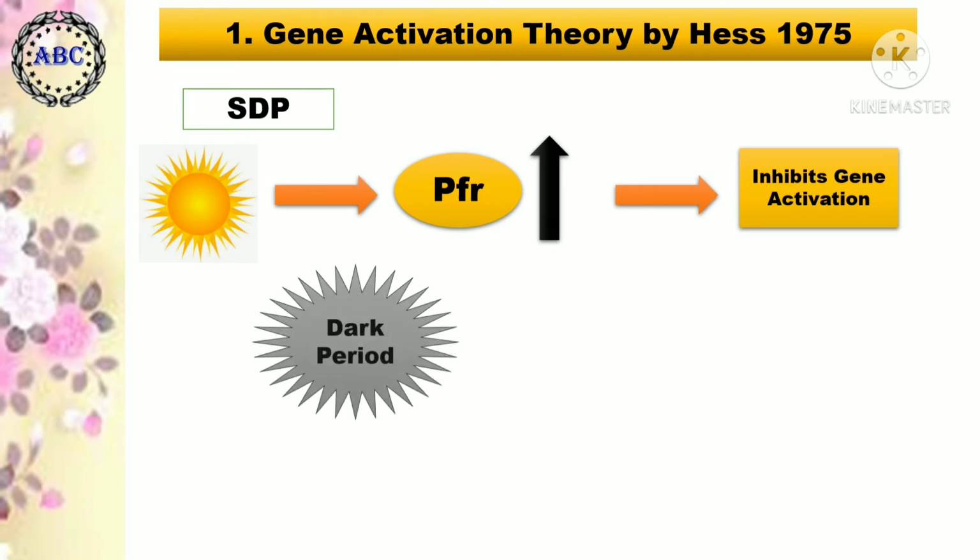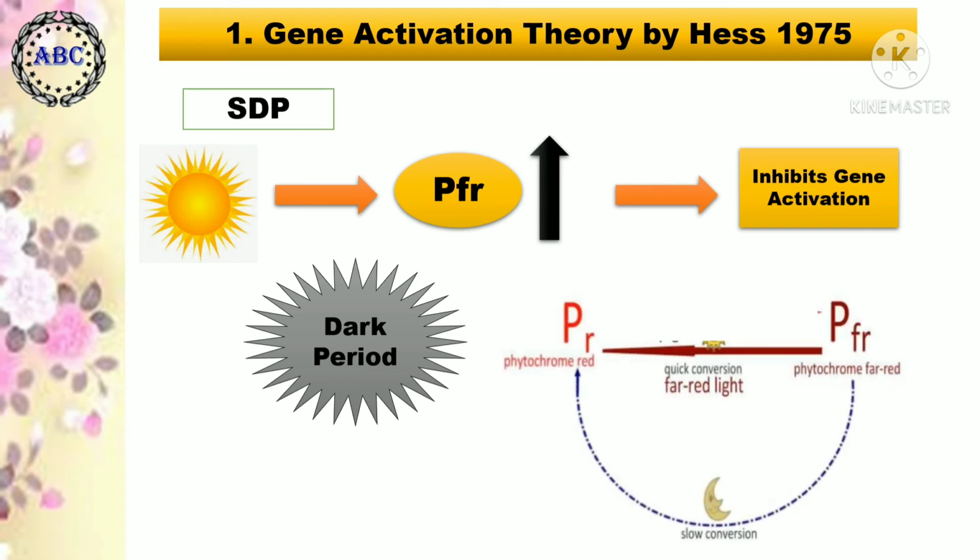plants. But during the dark period or night period, the PFR form is converted to the PR form, and the higher concentration of PR and very low concentration of PFR is favorable for the genes controlling the synthesis of flowering hormone in short day plants. In the apical meristematic tissue, florigen activates genes for the development of floral primordium. This gene activation is responsible for the change over from vegetative growth to reproductive growth.